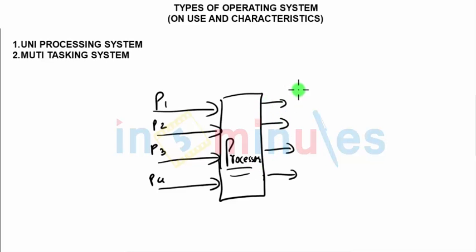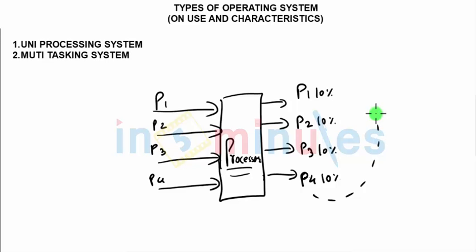That means if we say processes P1, P2, P3 and P4, multitasking will perform n tasks rapidly in a sharing manner. We would first complete 10% of P1, shift to the next, 10% of P2, shift to the next, 10% of P3, shift to the next, 10% of P4, and again in a round robin fashion. That means going again to the start.